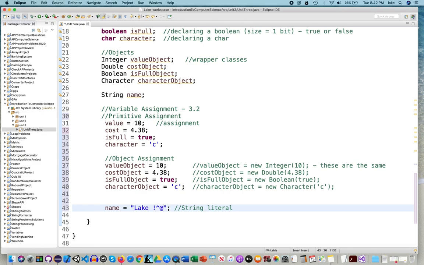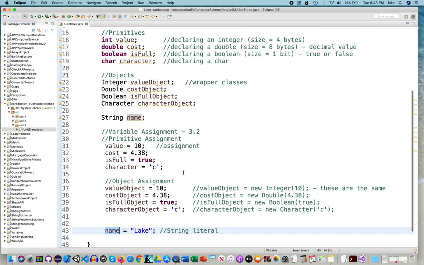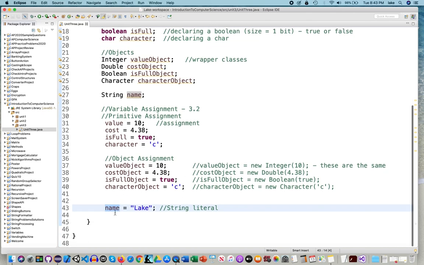Any character, a set of them or a sequence of them, put in two quotes gives us a string. And if you remember, the ASCII for space was 32. So even that has a number. Now all of this can make up a string. Okay, I'm going to make sure the string is actually a name because I called it the variable name. That's another thing too. When you're using variables, you want to name them something that makes sense. Okay? You want to name them something that corresponds to whatever you're doing. So if I'm writing an app that has to do with a name, I'm going to call it name.